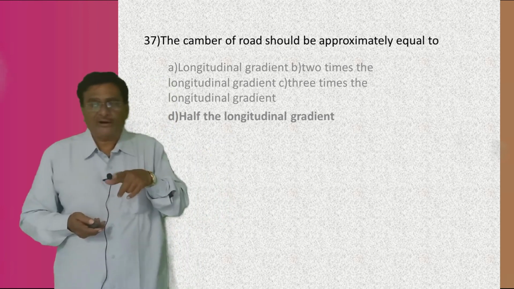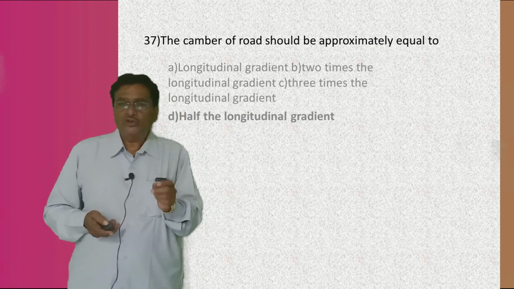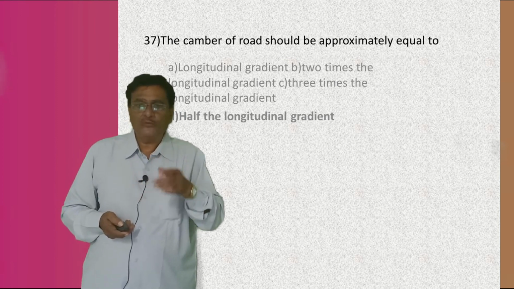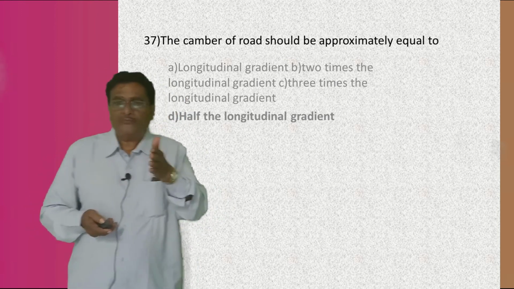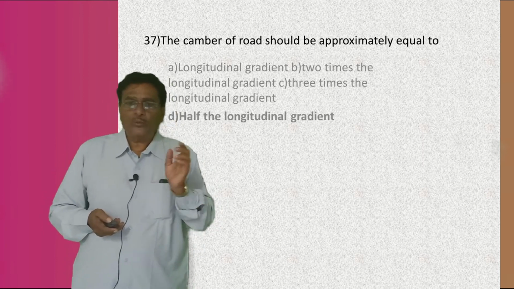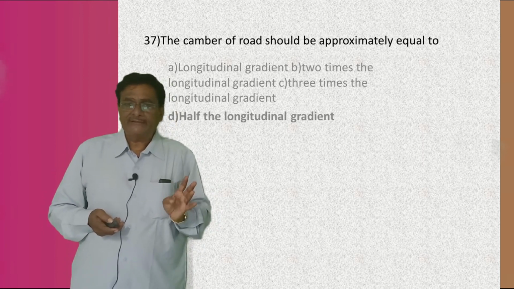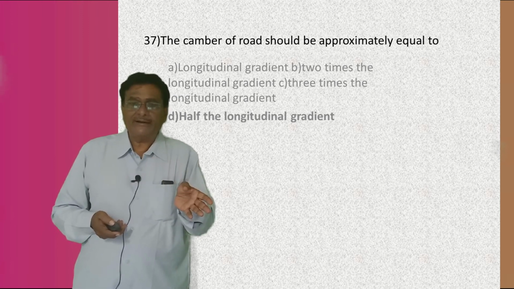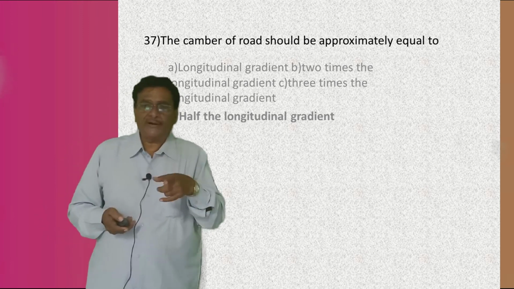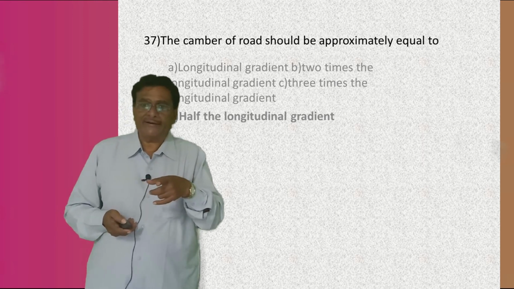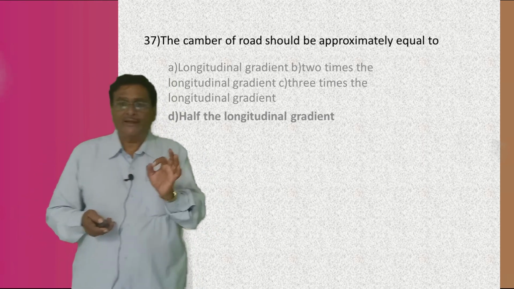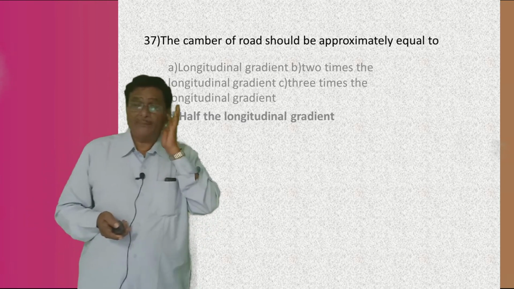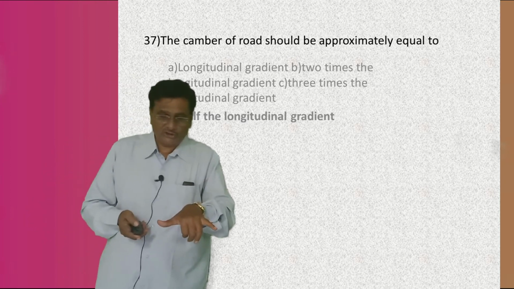The question is asking, the camber of the road should be approximately equal to, and four answers are there. One is the longitudinal gradient, second is 2 times the longitudinal gradient, third is 3 times the longitudinal gradient, and the fourth one is half the longitudinal gradient. The answer is the fourth one, half the longitudinal gradient. So the camber will be half of the longitudinal gradient.